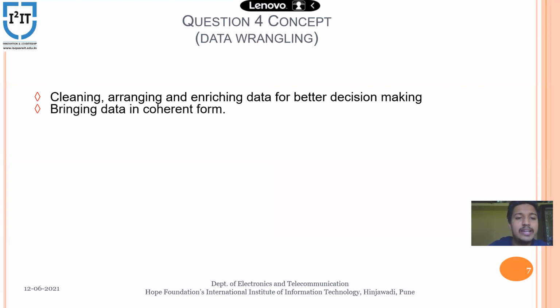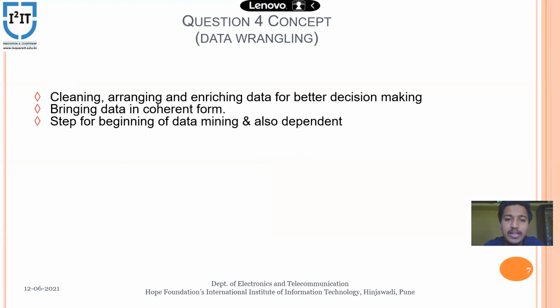The second point is bringing data into a coherent form. As I've told, we can enrich the data, that is, bring the earlier useful data and the present useful data together to make it easier to understand. The third point is that data wrangling is the beginning step, the root, for data mining.